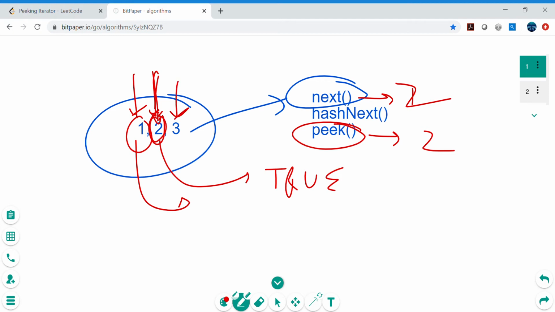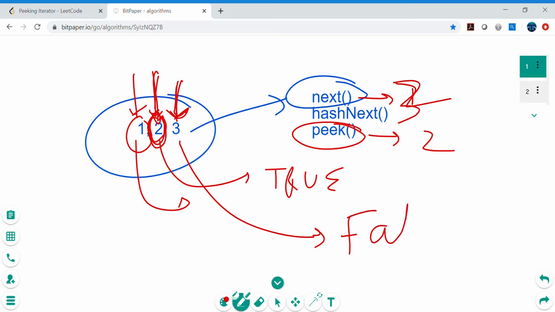After calling next, it has already moved the pointer. Now if you call peek, 3 is there, so peek should return 3. And if you call next again, it should return 3. And if you call hasNext now, it should return false, because it is the last element and there is no next element. So these are the functionalities of each method, and if it is still only clear at a very high level, that is fine.